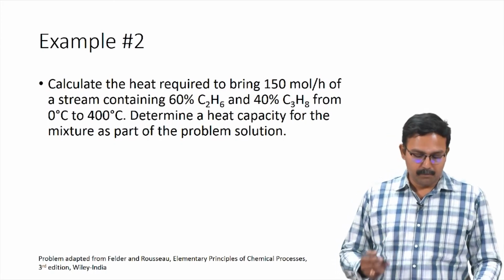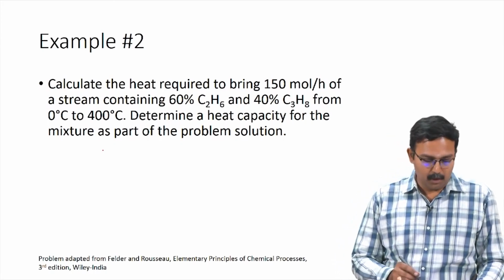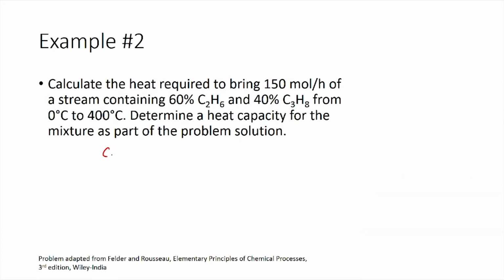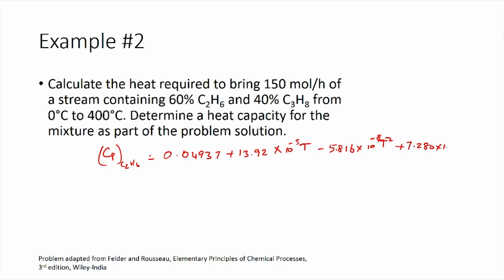To calculate Cp of the mixture, we first need to know the Cp of ethane and propane. So, Cp of ethane, C2H6, is given as 0.04937 plus 13.92 times 10 power minus 5 T, minus 5.816 times 10 power minus 8 T squared, plus 7.280 times 10 power minus 12 T cube.